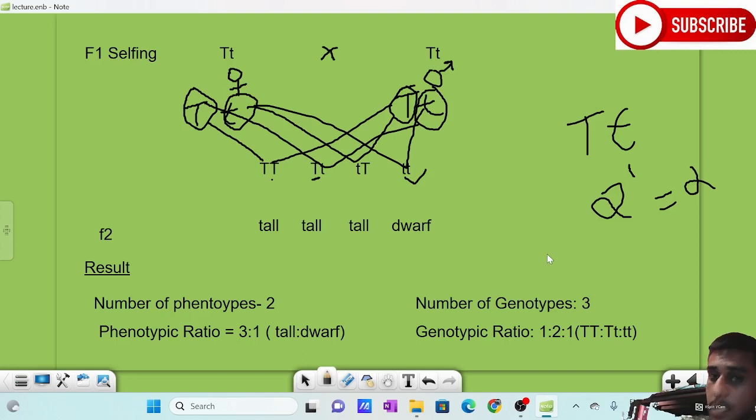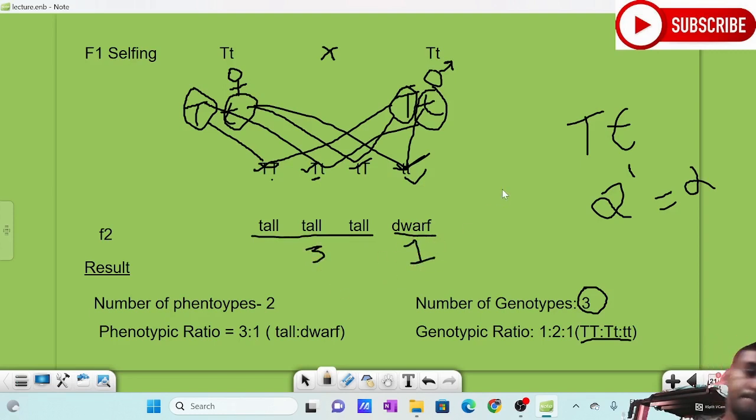Next, number of genotypes. What is the number of genotypes? I am asking how many types of genotype were formed. Here one genotype, here one genotype, here one genotype. So 3 types of genotypes were formed, and the ratio is 1:2:1. If you write it according to this, okay. So tall is to dwarf. How many tall were formed? 3 tall with 1 dwarf. 3:1 ratio. That is the case.